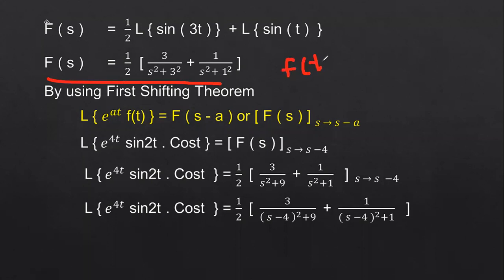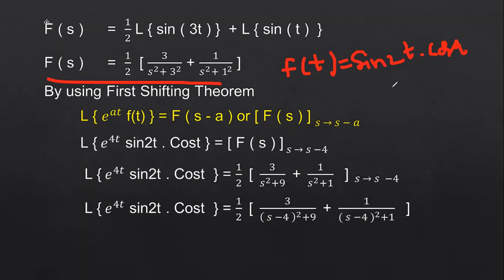So what is f of t? That is nothing but the product of two functions, sin 2t into cos t. First we have to convert this f of t function into the basic formula, that is 2 sin a cos b.